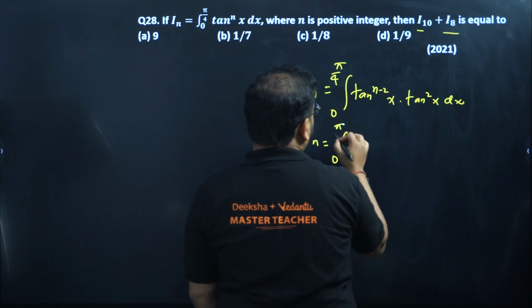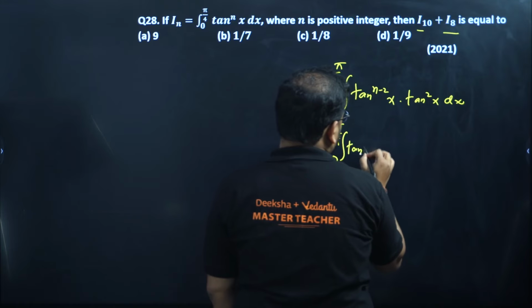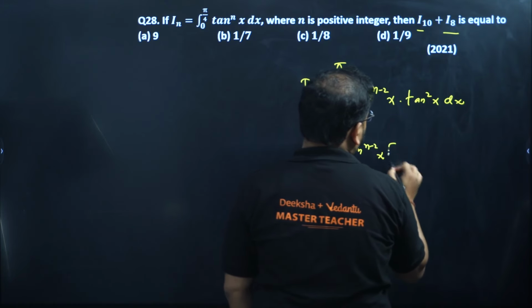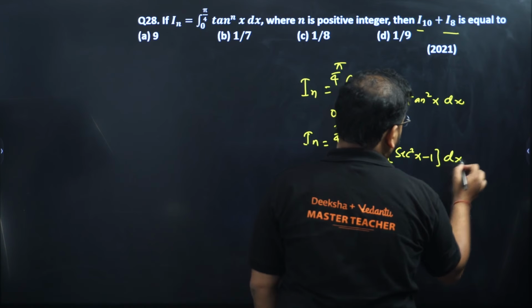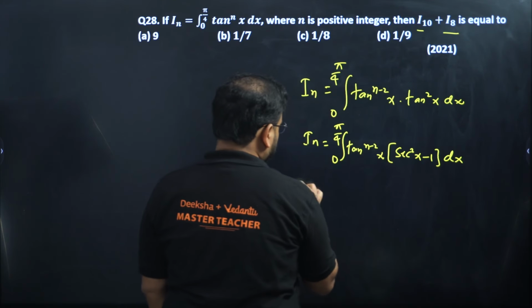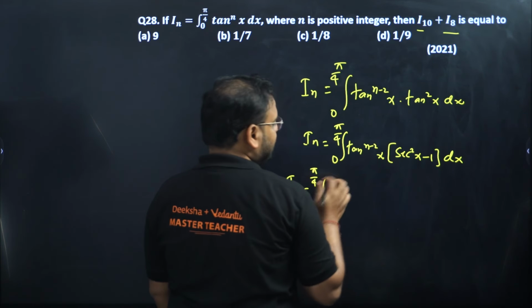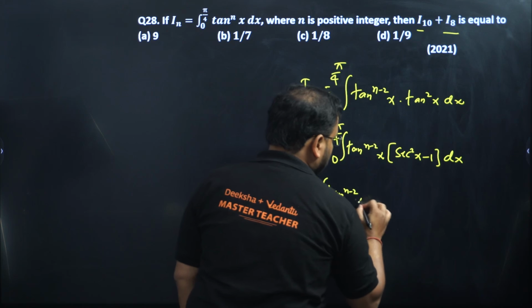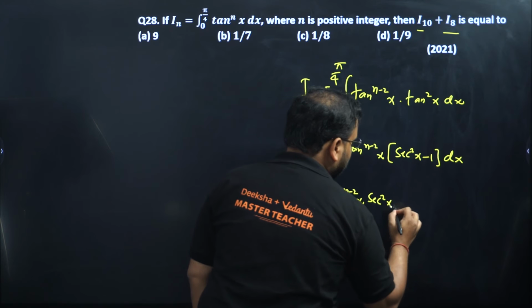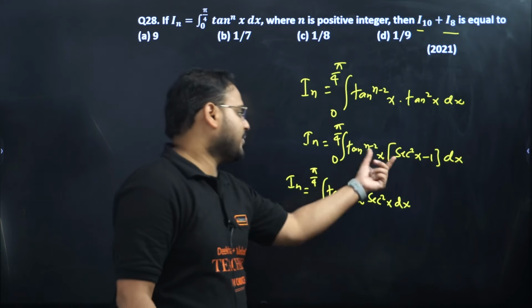0 to pi by 4, this as it is tan^(n-2) x, and this will become what? Sec square x minus 1 dx. Multiply these two, please. Expansion, 0 to pi by 4. I'll write terms separately. So I have tan^(n-2) x sec square x dx.